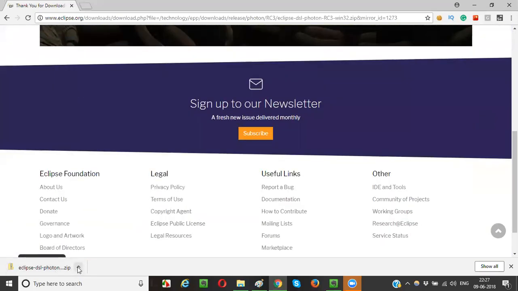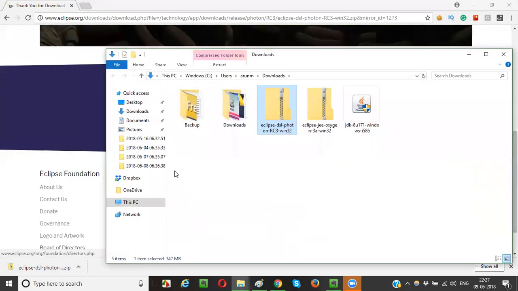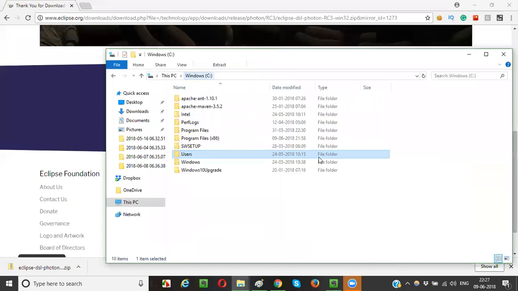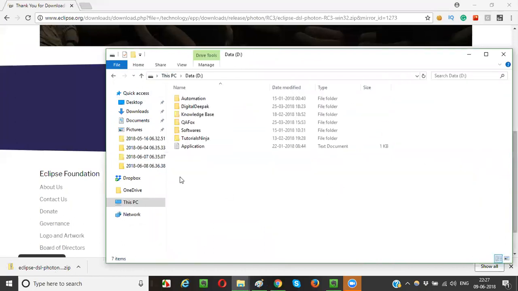Okay, it got downloaded. Right click, show in folder. It got downloaded here. This is the latest 32-bit version of Eclipse IDE. Copy this folder, guys. Go somewhere in your C drive, or I have a D drive too.